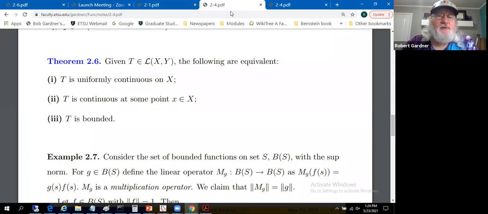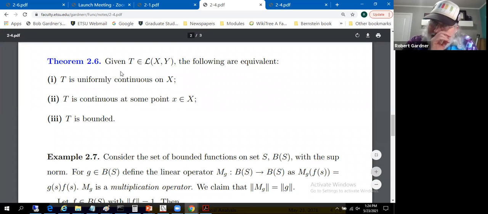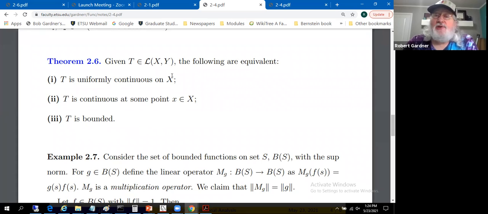We also mentioned the fact that Theorem 2.6 tells us that if we have continuity at a single point, then we've got a bounded linear transformation. So Theorem 2.6, the fact that 2 implies 3, and all three of these were equivalent, but the fact that 2 implies 3 leads us next to the conclusion that T is bounded.